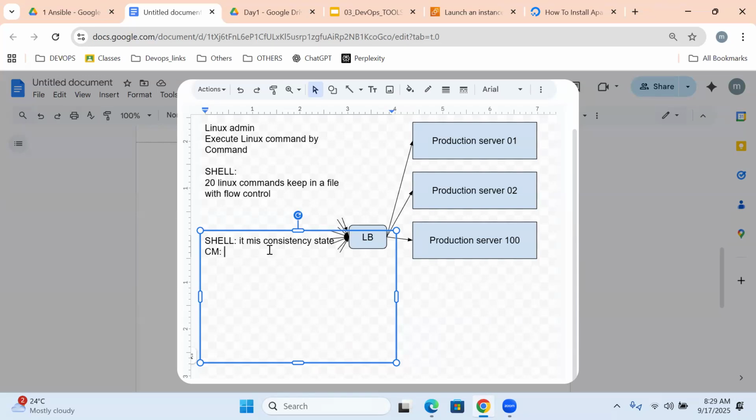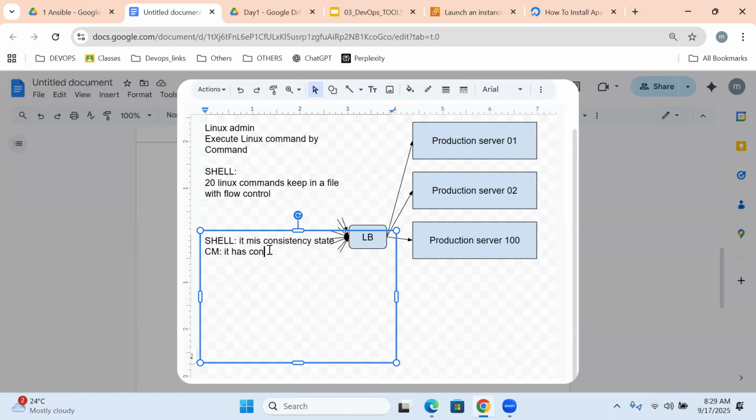If it is configuration management, first of all, it is not a program. It is not a script. It is a format, like YAML format or Ruby format, the simple English format which we are going to use. Easily we are able to write, easy to modify, easy to maintain. It is modular and maintainable. So the first advantage is it is not a program or script. Second advantage, easy to maintain and easy to change. Third, it has a consistent state.